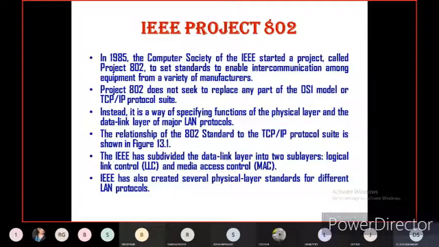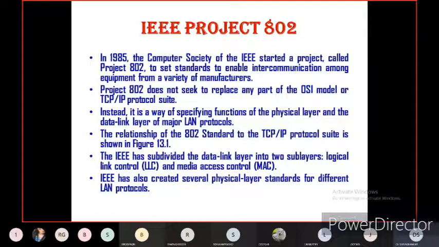In the next figure, I will show what the TCP/IP protocol is with IEEE 802. The IEEE has subdivided the data link layer into 2 layers, that is logical link control and media access control, the MAC layer protocol.